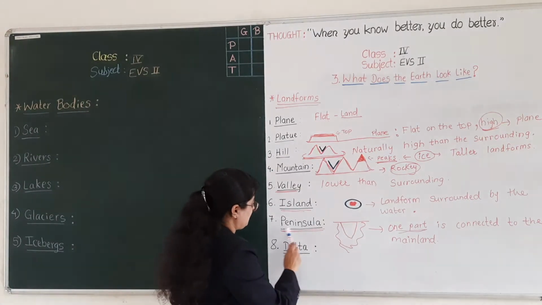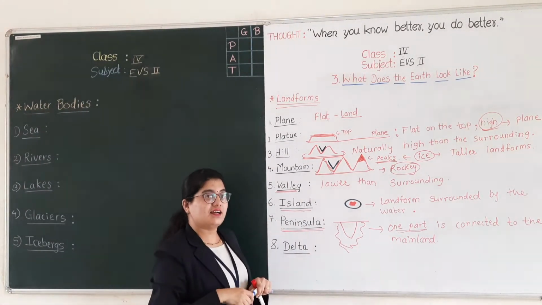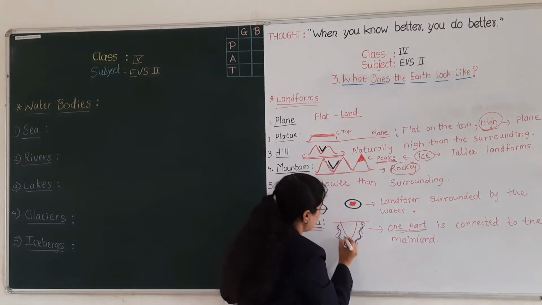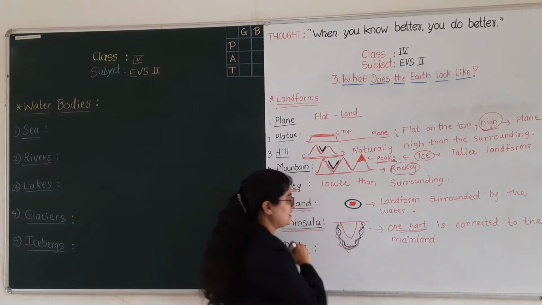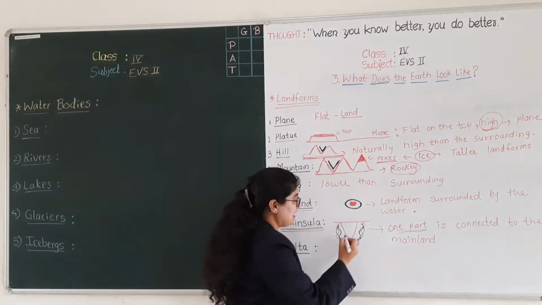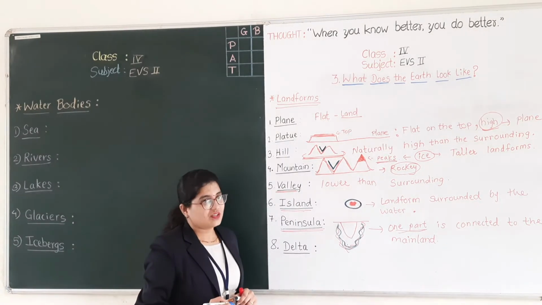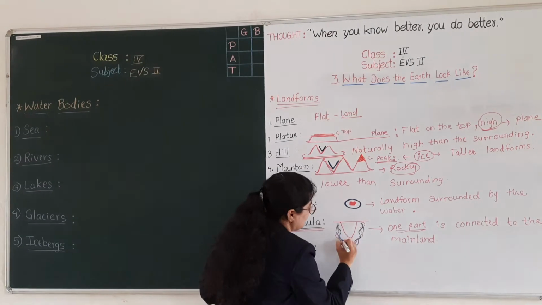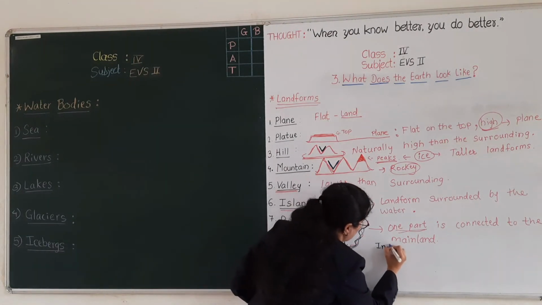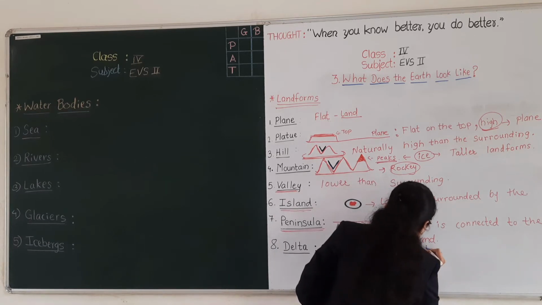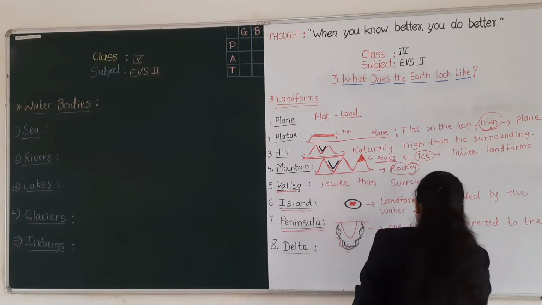Okay, the peninsula's one part is connected to the mainland and the other parts are surrounded by the water. In your book you can see Indian Peninsula. Okay students? Good. Here you can see Indian Peninsula. Okay?